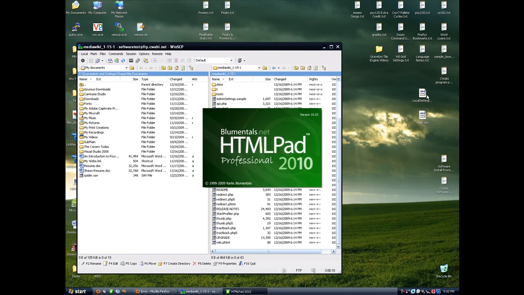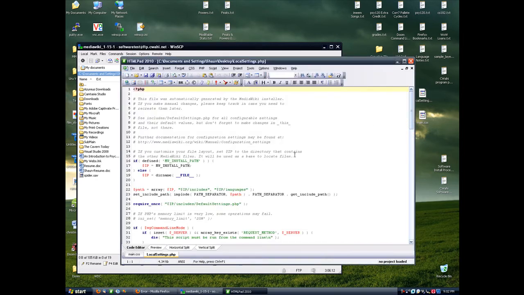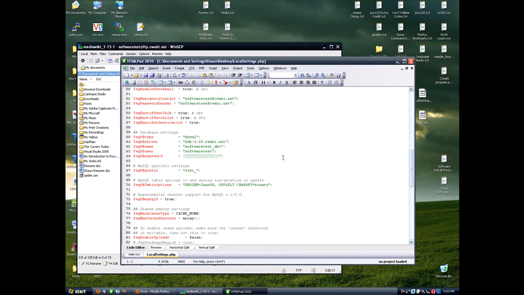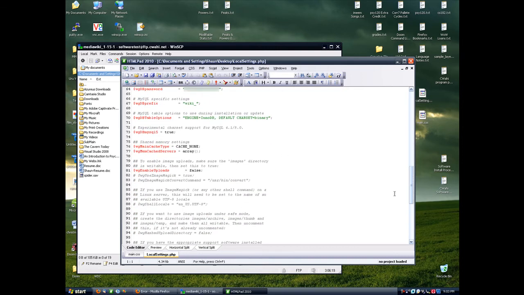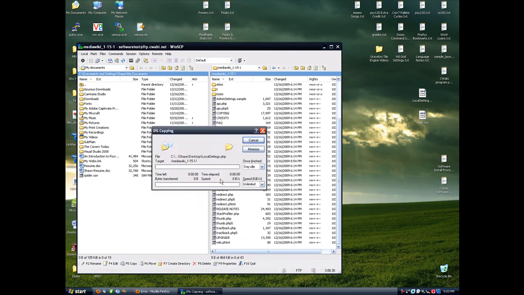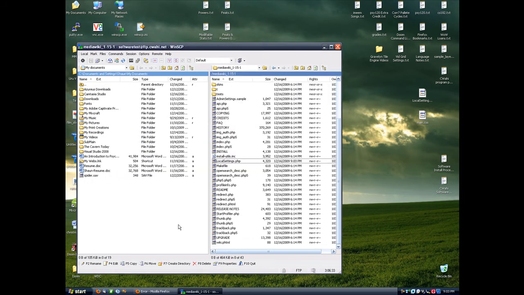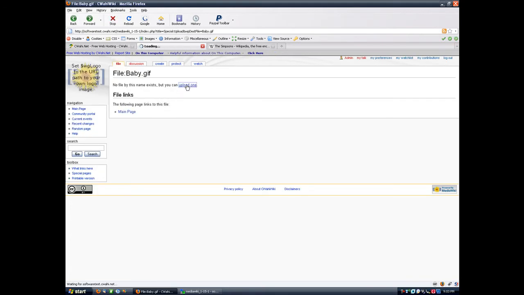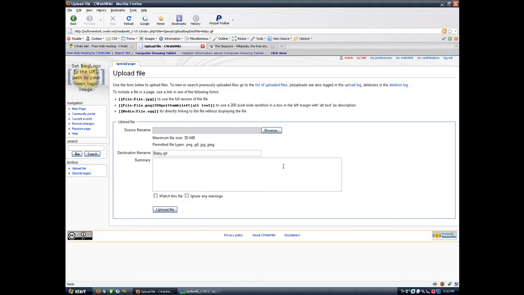And we come in here and we scroll down a little bit, maybe two-thirds down. You see $wgEnableUploads. We want to set this to true. Yes. Okay, and that's solved. So now, if we go back and upload, now it'll let us upload a file.